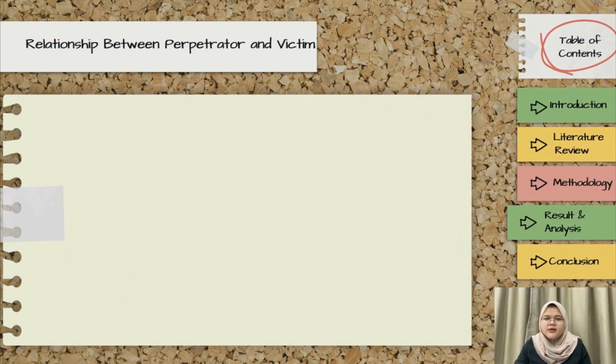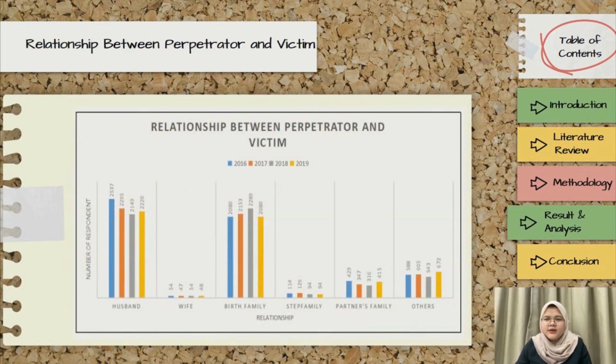Next variable is the relationship between the perpetrator and victim. Husband and both family groups reported significantly more cases compared to the other 4 groups, while the lowest frequency of domestic violence between 2016 until 2019 is between wife and the victim.